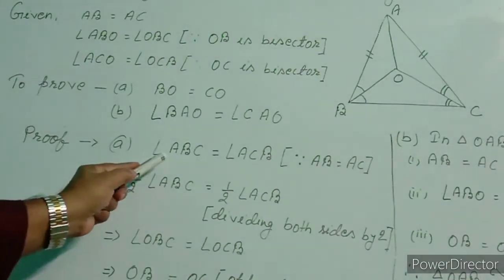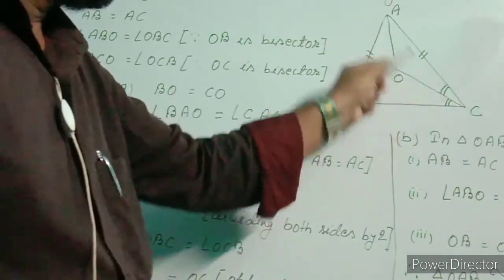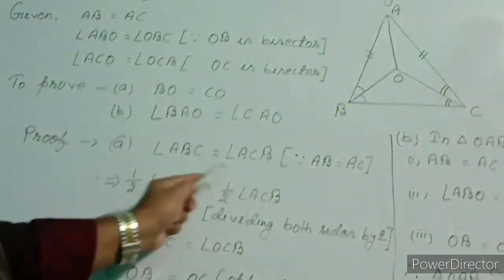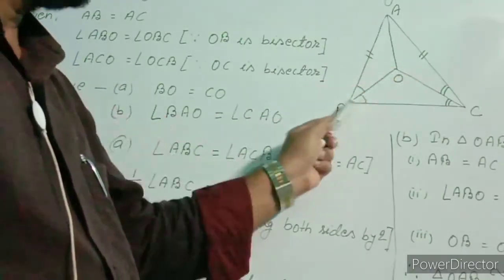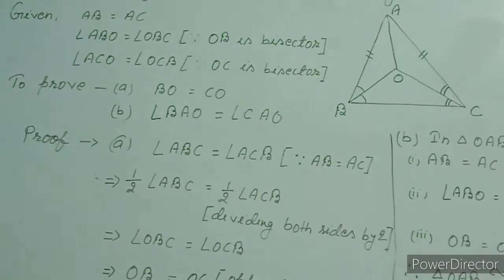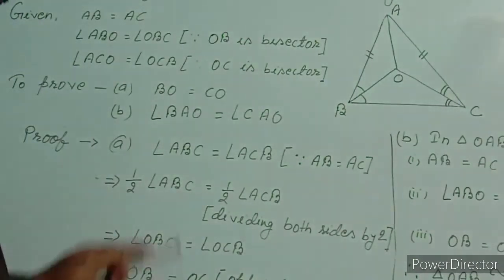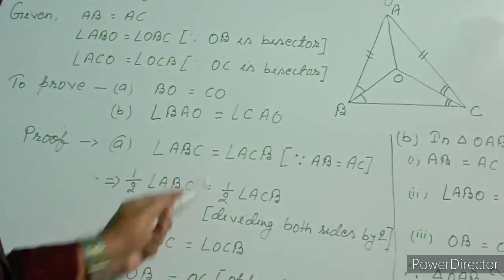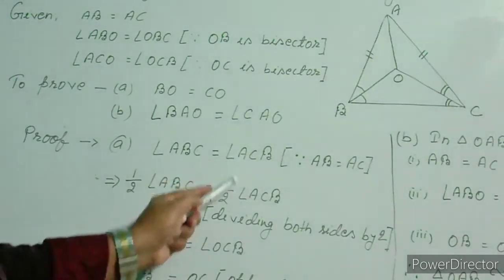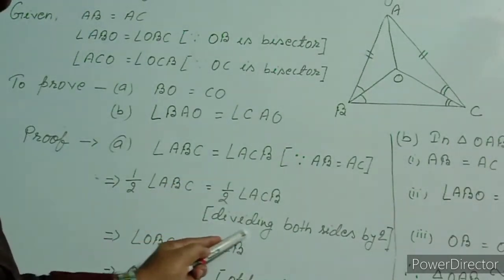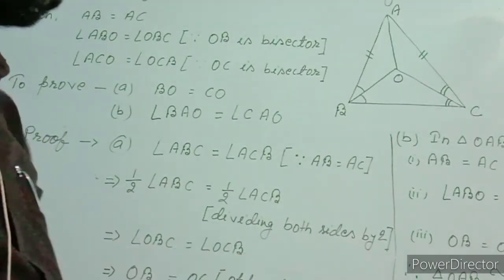So for that I wrote here angle ABC equal to angle ACB. In bracket I wrote since AB equal to AC. These two sides are equal, so these two angles will also be equal from isosceles property. This implies that now I divided both sides by 2. Half ABC equal to half ACB, and in bracket I wrote dividing both sides by 2.